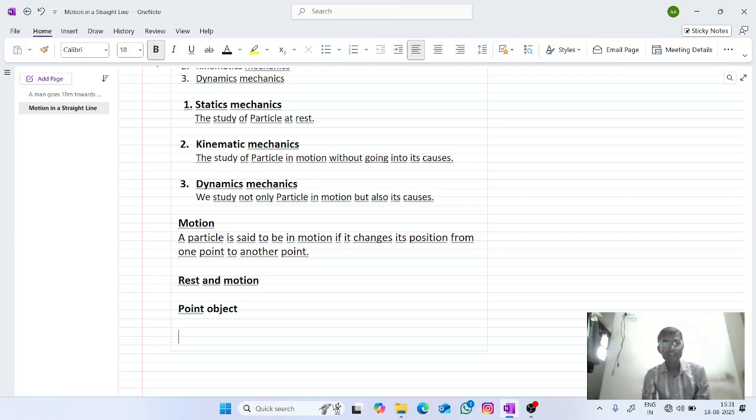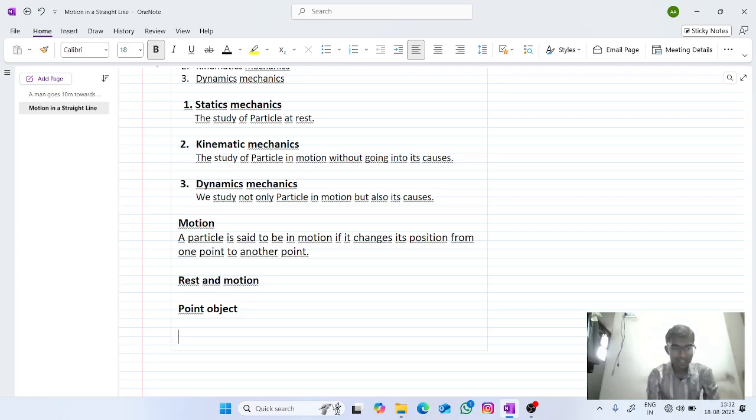Why is that? Because the diameter of those stars is less compared to the distance from the surface of the earth, or from you to the star. So those objects or stars look like a point for you. So this is about the point object.